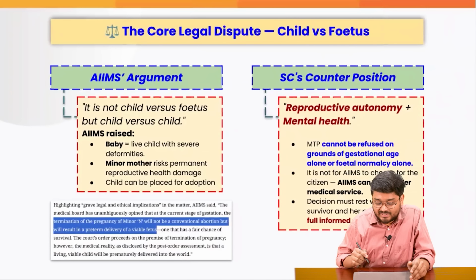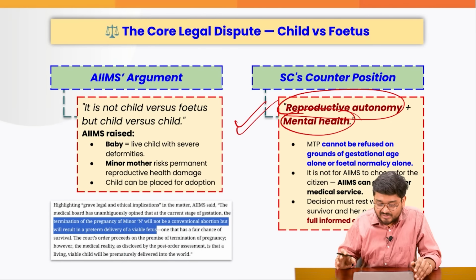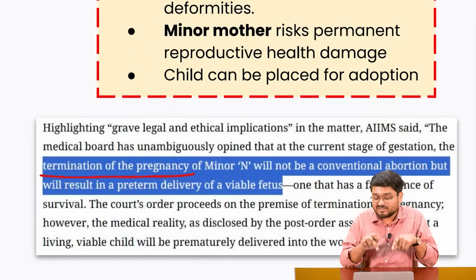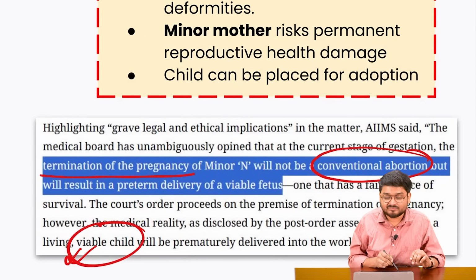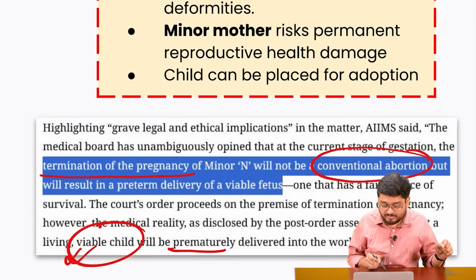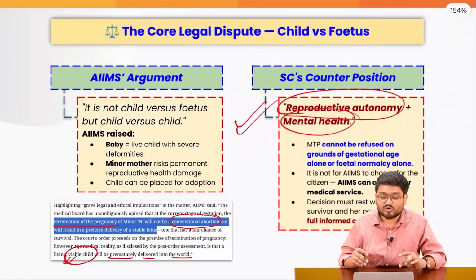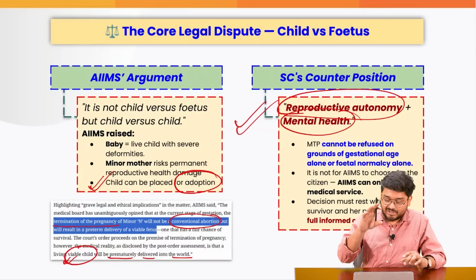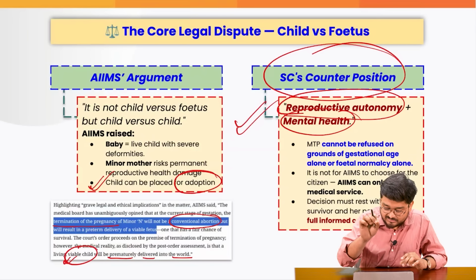So, the Supreme Court told that reproductive autonomy and mental health go alongside each other. On the other hand, AIIMS is telling that termination of this particular pregnancy will not be a conventional or normal abortion, but will result in a viable child, which is right now unborn, being prematurely delivered into the world. So AIIMS is saying let us go on with the delivery. The child can be placed for adoption, but the family is not agreeing to the same, and the Supreme Court is actually supporting the family's decision.